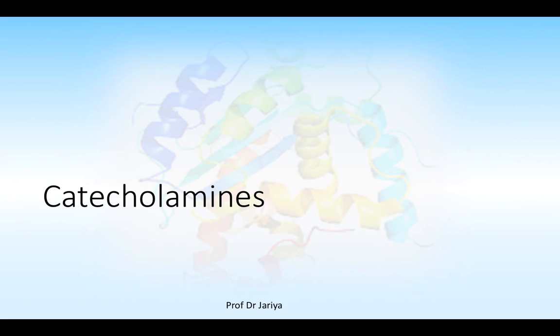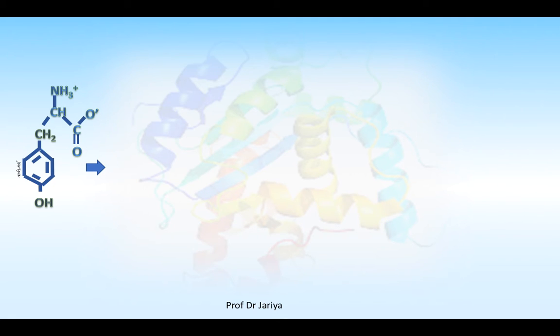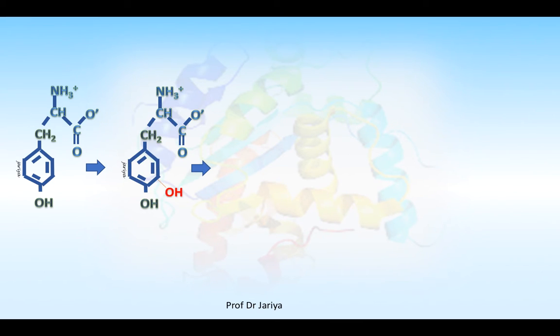Tyrosine also forms catecholamines. So, tyrosine can be hydroxylated to form DOPA. The addition of the additional groups on tyrosine is shown in red color.